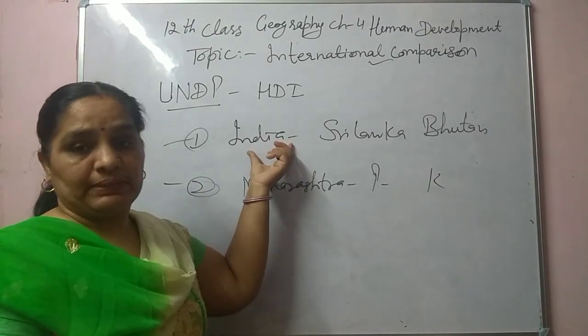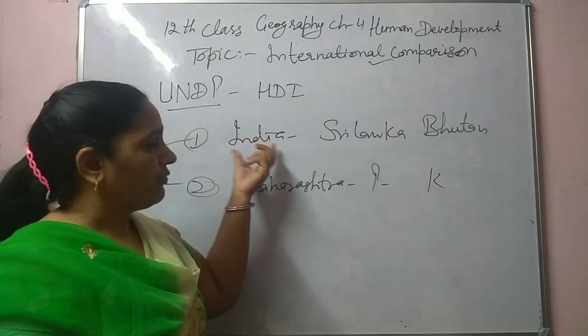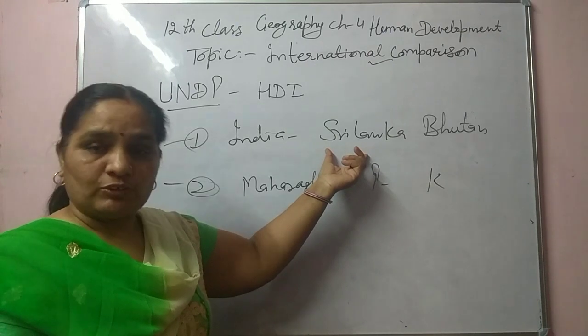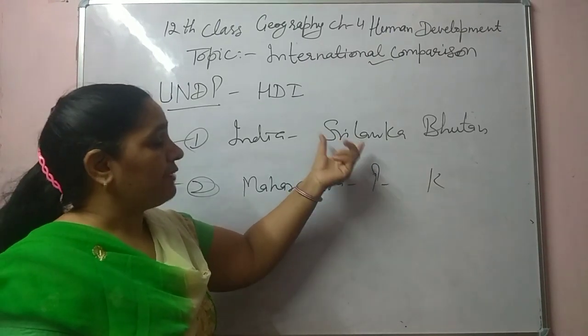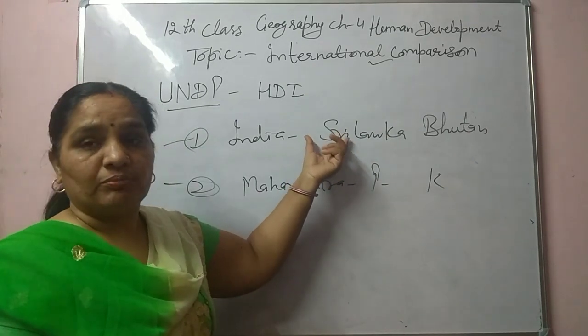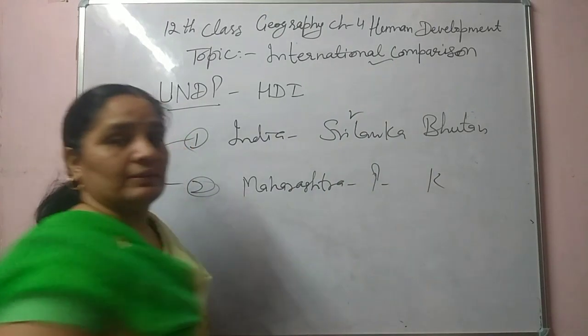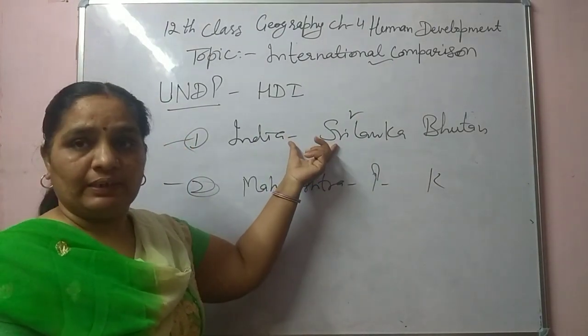India and its neighbors. India is a large country having a lot of resources. Sri Lanka is a small country in size and also in population. So which country has the highest human development among all 3? Sri Lanka. So we can apply the formula which we discussed earlier.